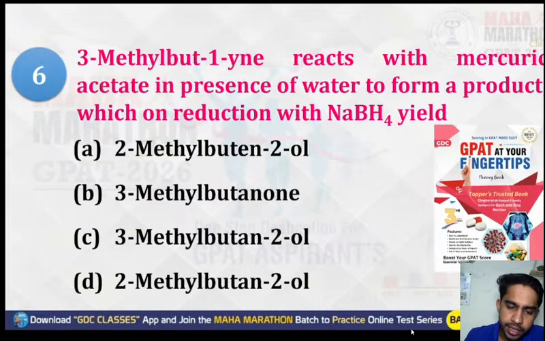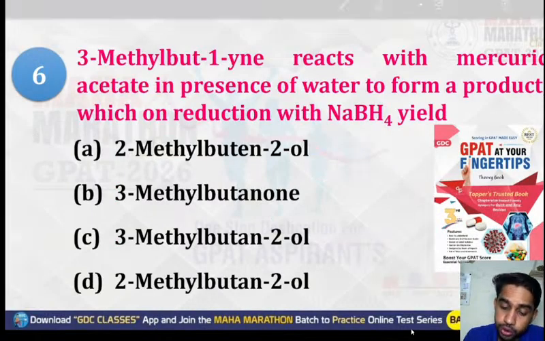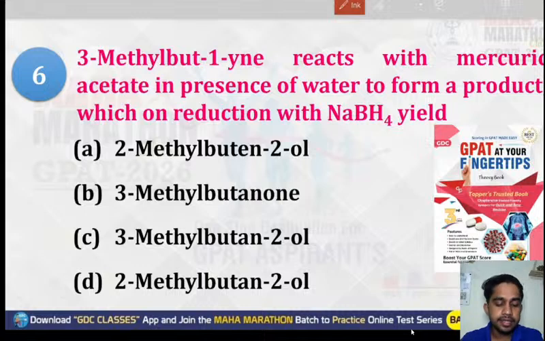Now, next question, question number 6. Number 6 is a very interesting question. It says 6-methyl but-1-ene reacts with mercuric acetate in the presence of water to form a product which on reduction with NaBH4 gives the final product. So this is a type of two-step reaction.